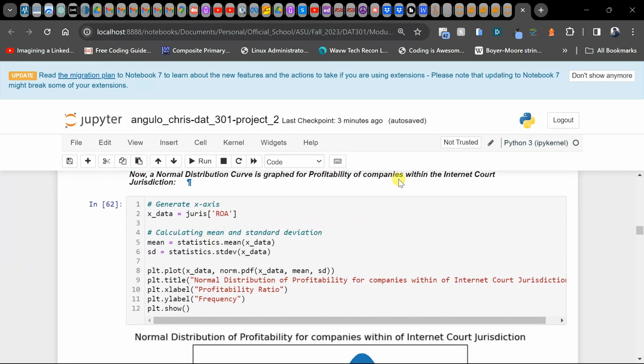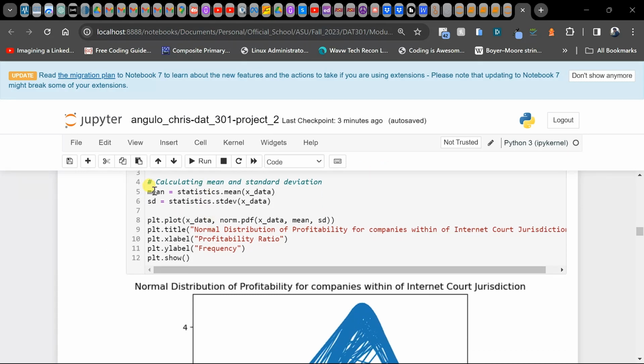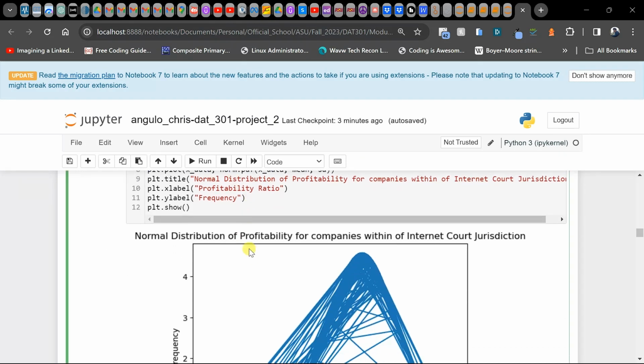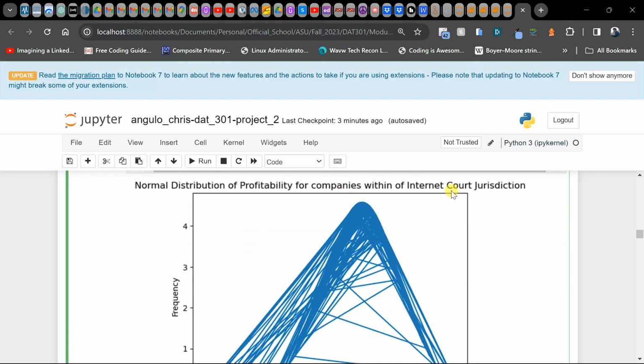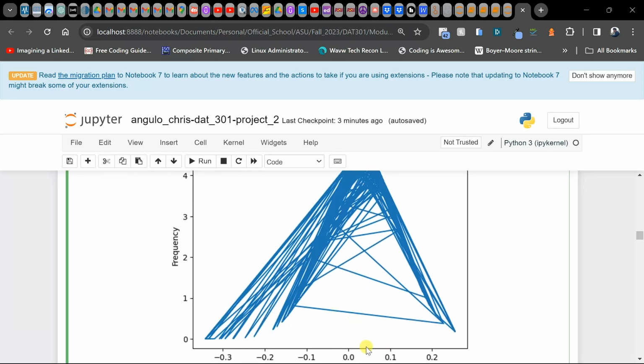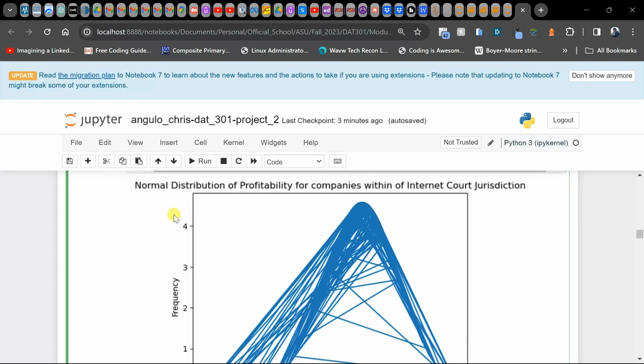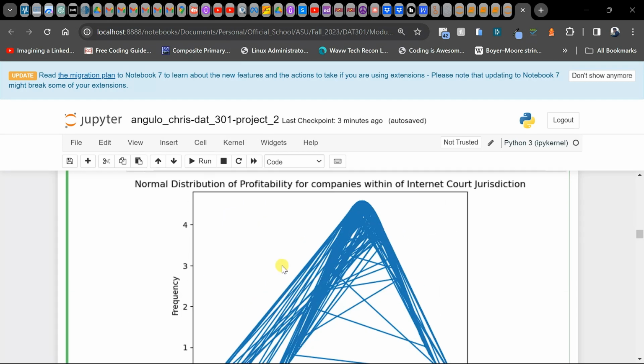And now we do the same for companies within the Internet Court jurisdiction. This is the exact same process, just for the profit of companies within the Internet Court jurisdiction. And again, we see that peak from 0 to 1, and also a similar frequency.